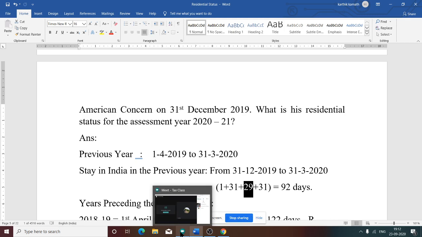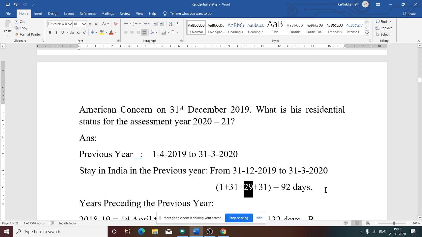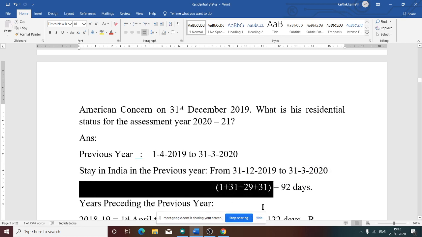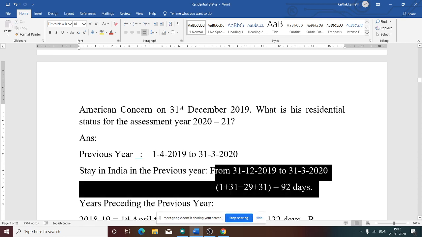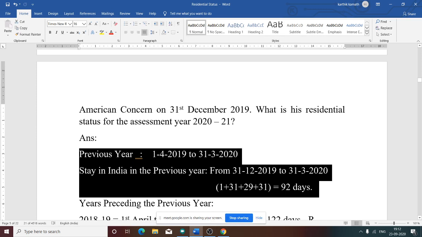How to see whether it is a leap year or not? If the year is divisible by 4, it is a leap year. 2000 is a leap year, 2004 is a leap year, 2008, 2012, 2016, so 2020 is also a leap year. That means one day more in February, so 29 days in February. Then March, 31 days. So the total number of days he stayed in the previous year is 1 plus 31 plus 29 plus 31, which is 92 days.